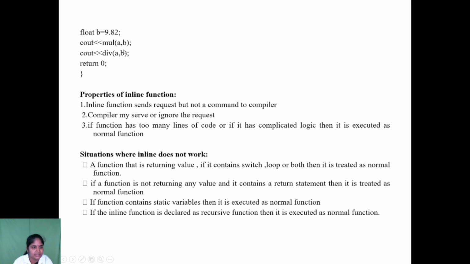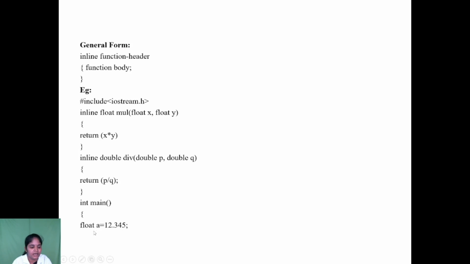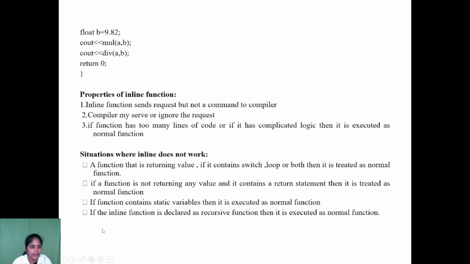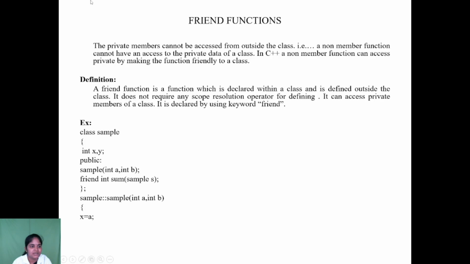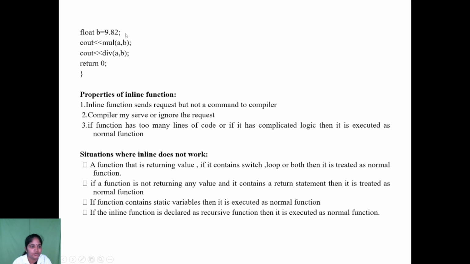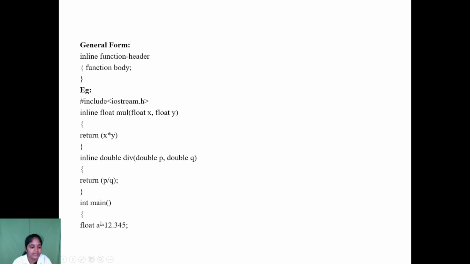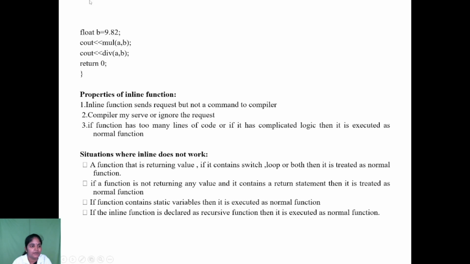From the main function, there are two member variables, a and b. Both data member variables are of floating data type. Here a is 12.345 and b is 9.82. Likewise, we define the two member variables, a and b, and from the main function the execution proceeds.